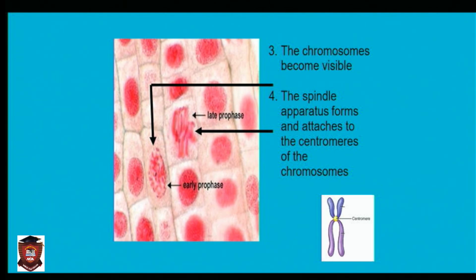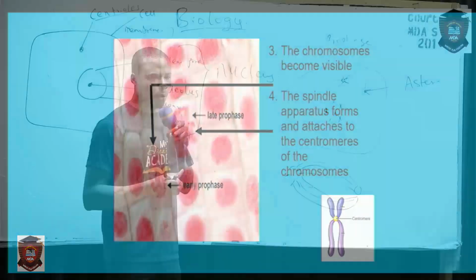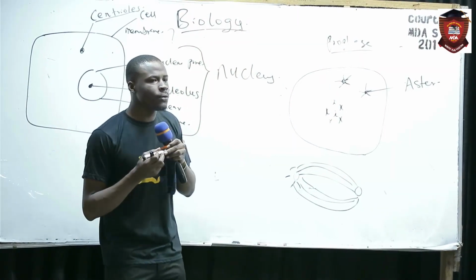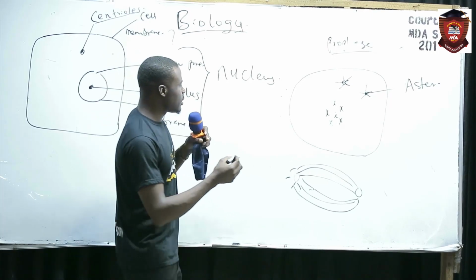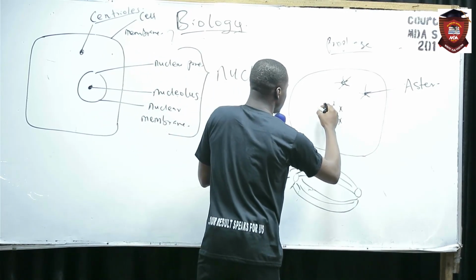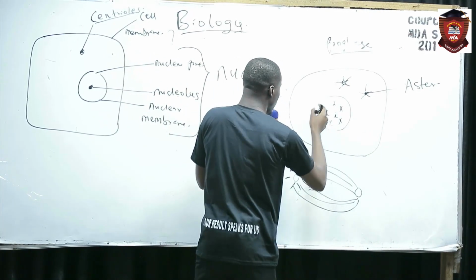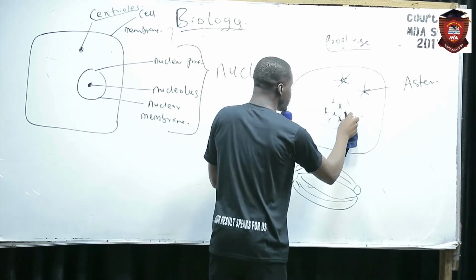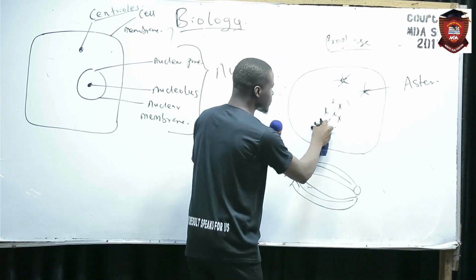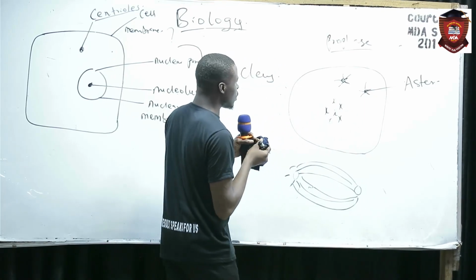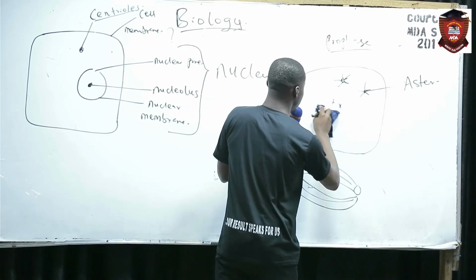Now, if they give you another question, another thing is how to answer diagrams in this topic. If they give you a diagram, look at this. They will draw something like this. At prophase, the nuclear envelope will disappear, right? Now, let's draw something like this.